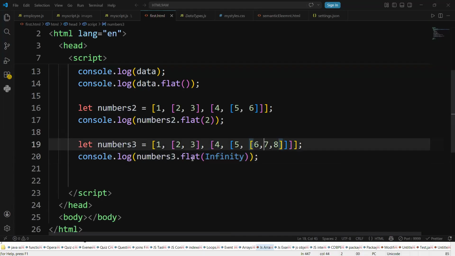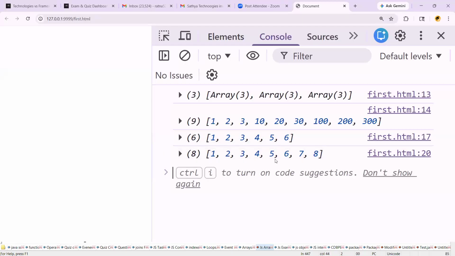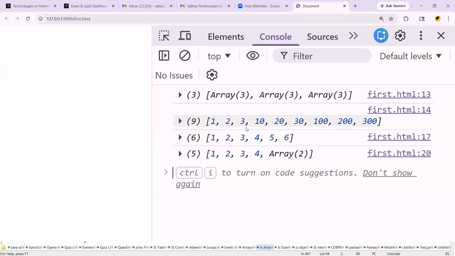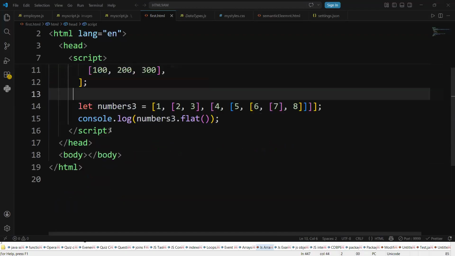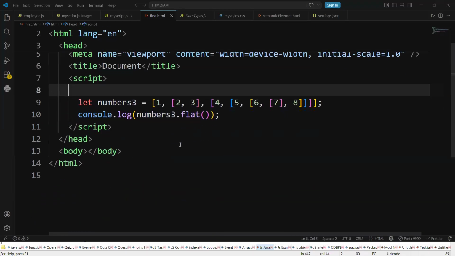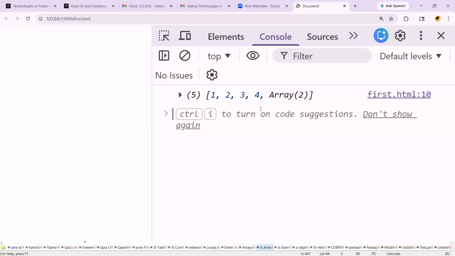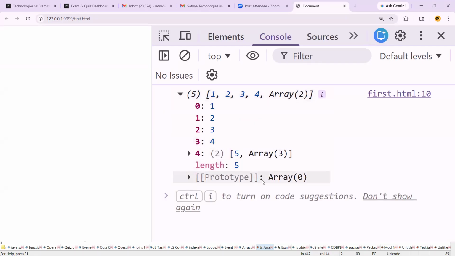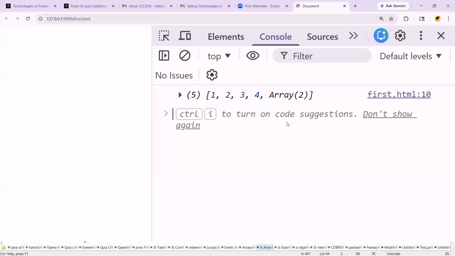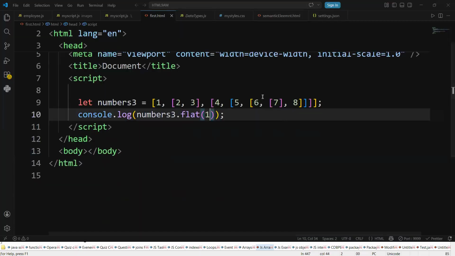Flat of infinity means what happens? Here you can take one more level, otherwise 7 is there in another level. Like that, if you check the output, 1, 2, 3, 4, 5, 6, 7 and 8. See guys, if you remove this one now, by default you will get the data. Let me remove this one. Good. See guys, with flat of 1, one level of flattening is done. The array again contains 2 elements here, right? This is called flat of 1, by default 1.